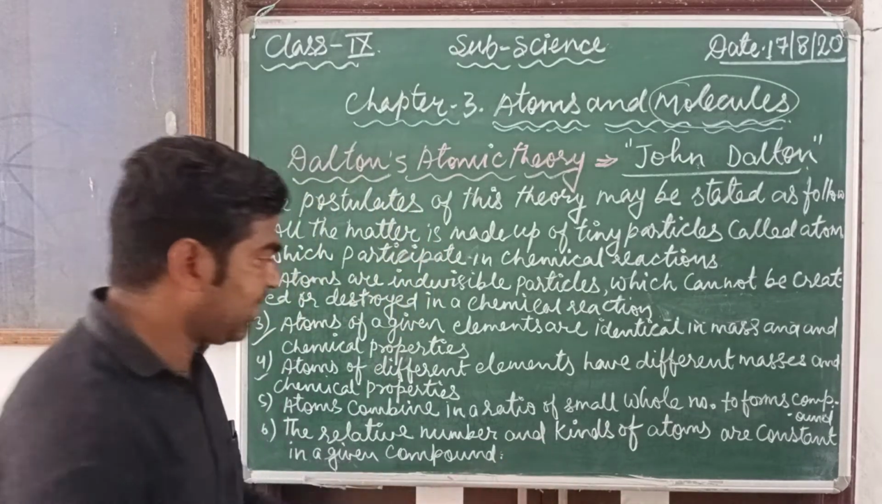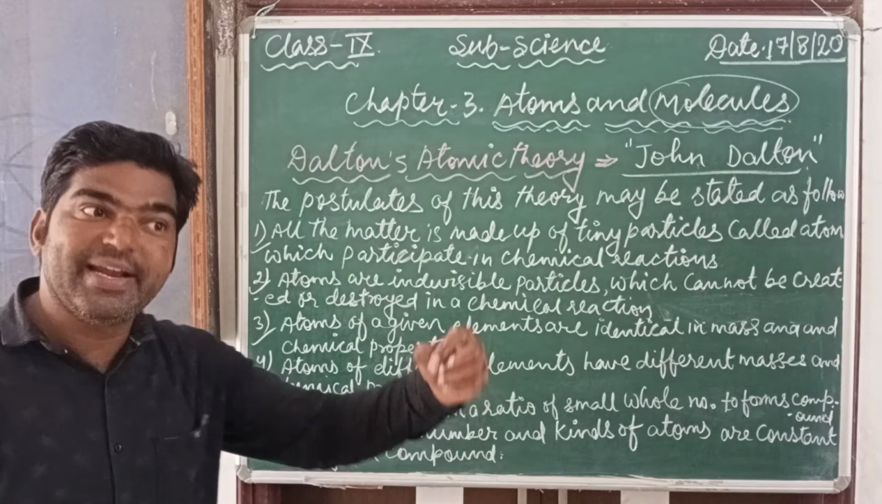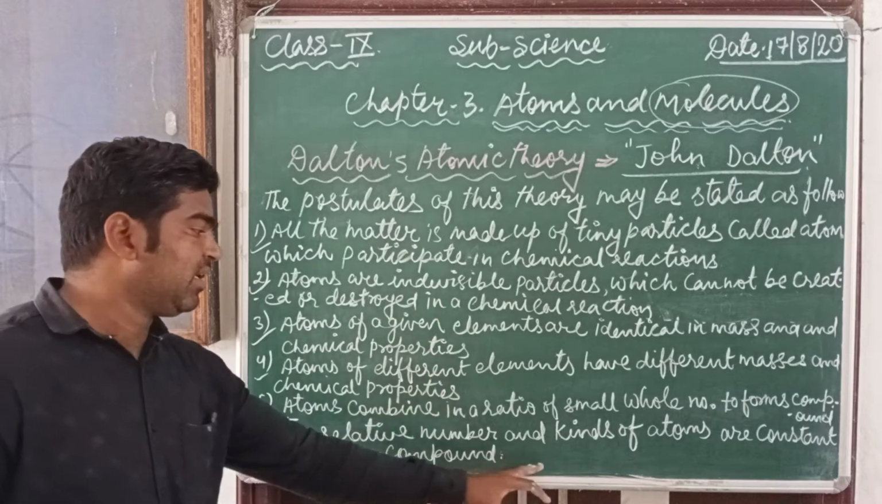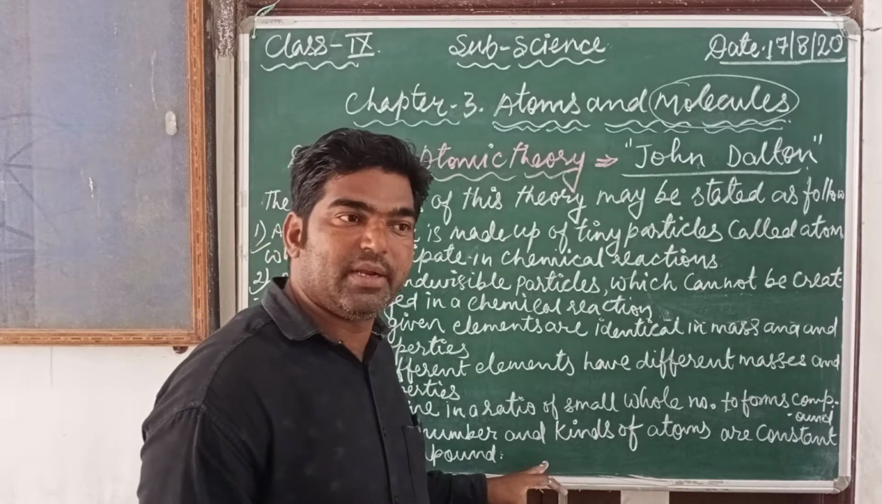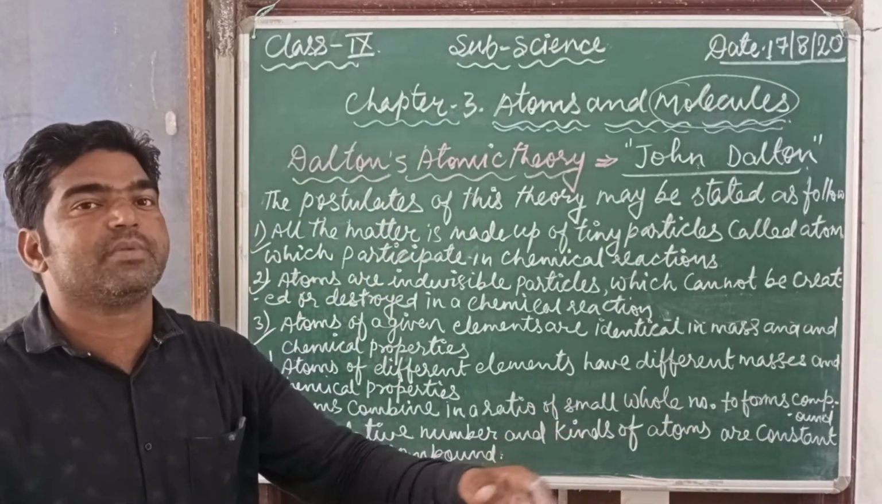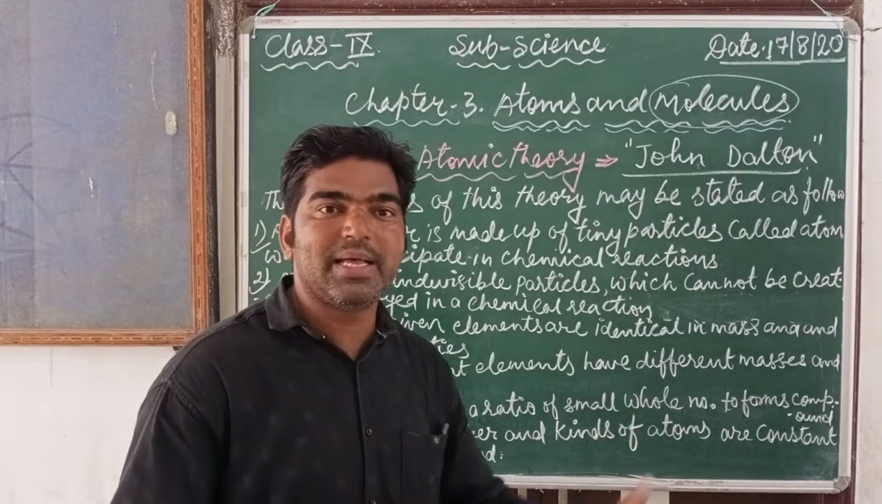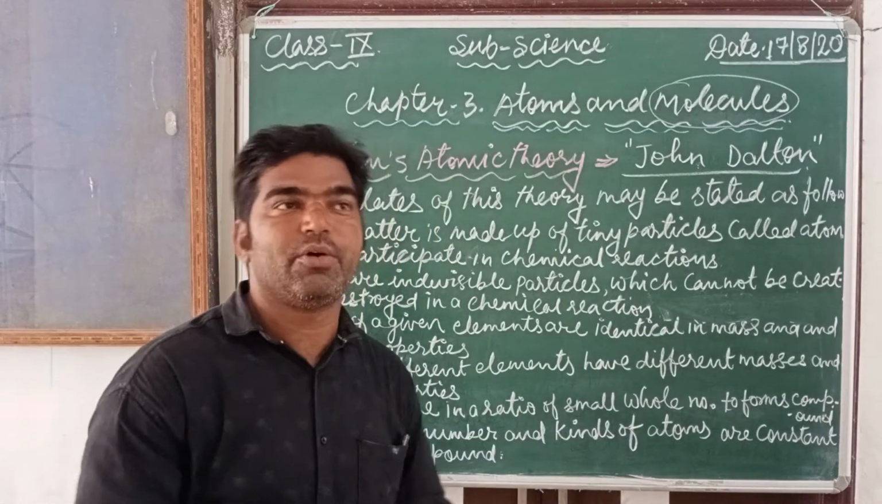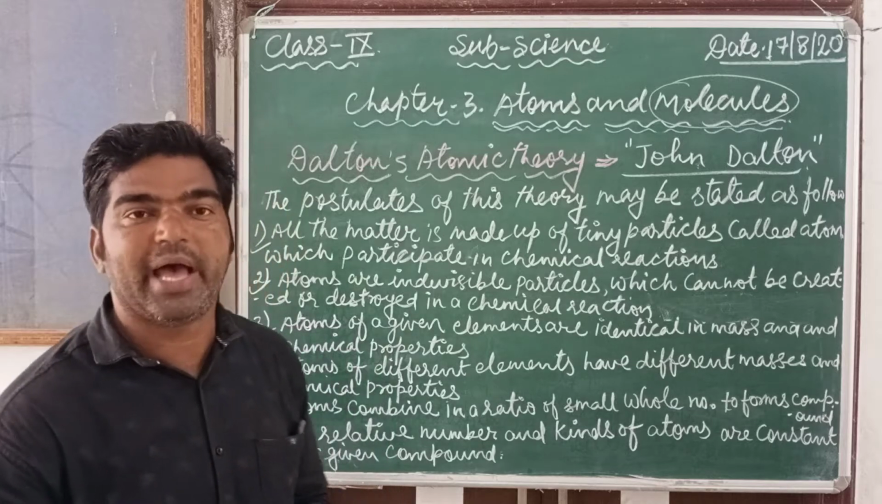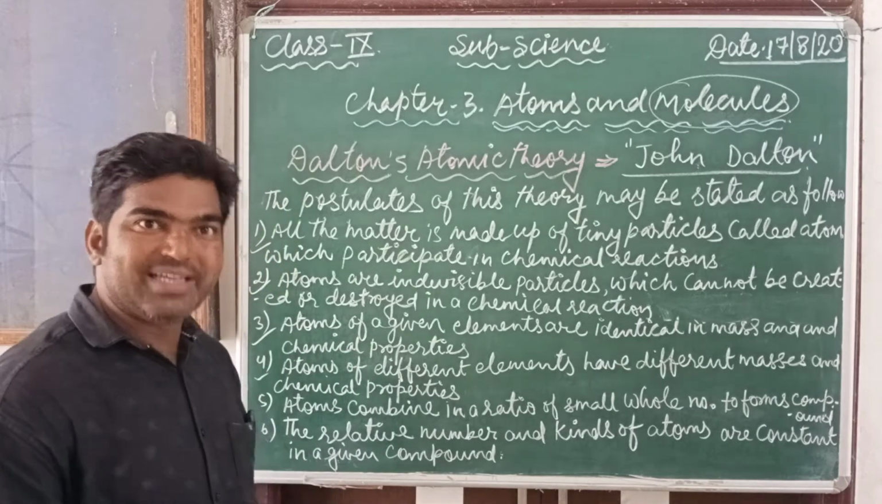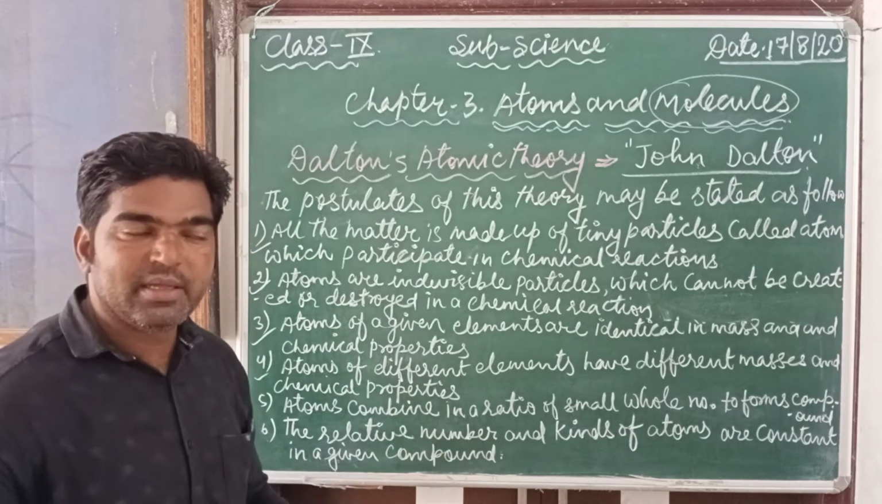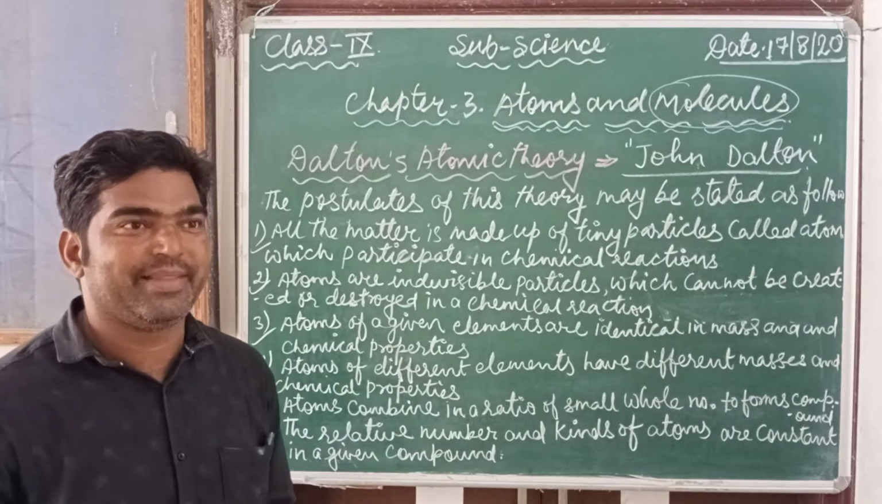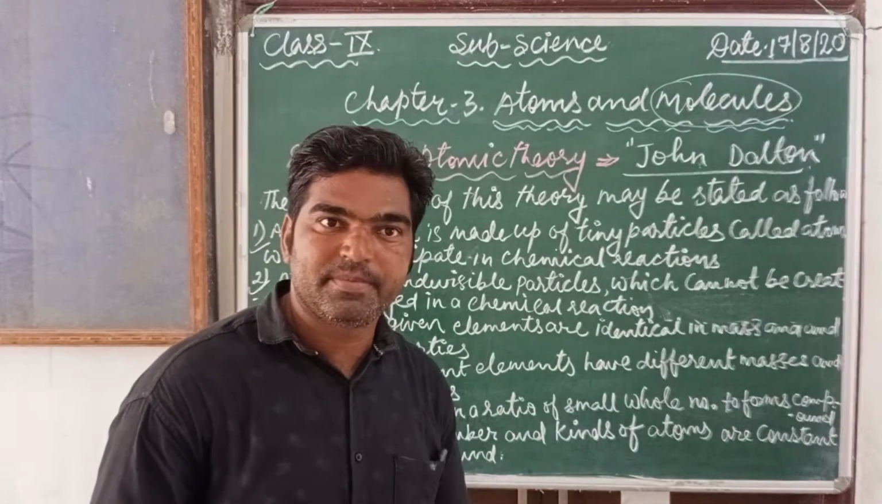If we consider two different species, suppose one is sulfur and another is nitrogen, then the sulfur atom has its own property and its own mass, and nitrogen has its own mass and own property. Hydrogen has its own specific mass, and it has a specific property that is not similar to nitrogen.